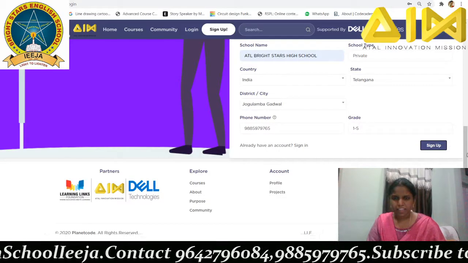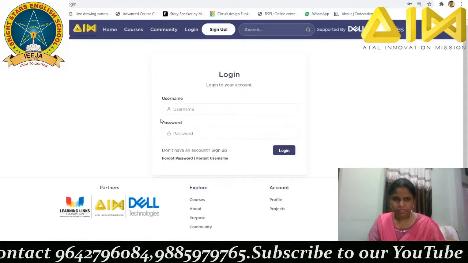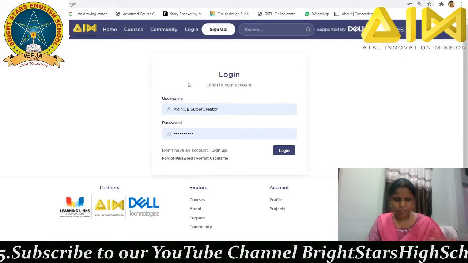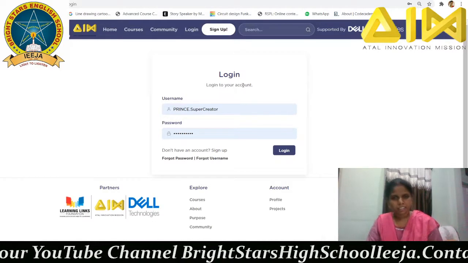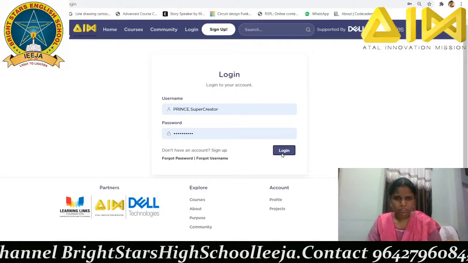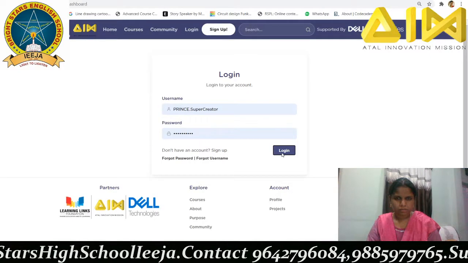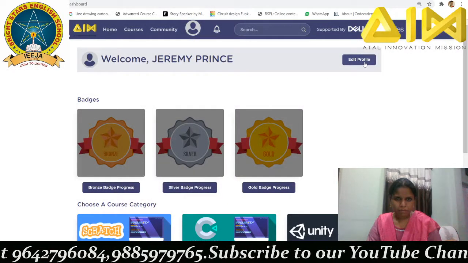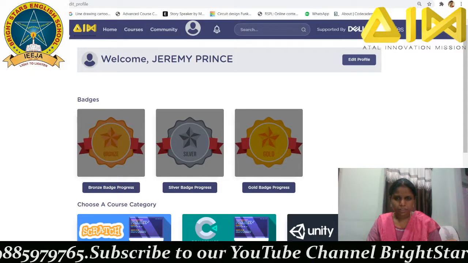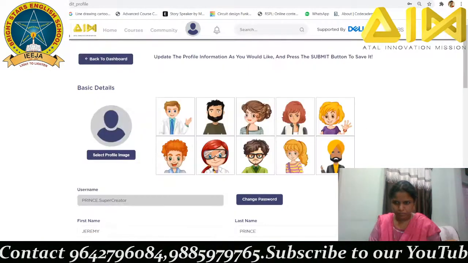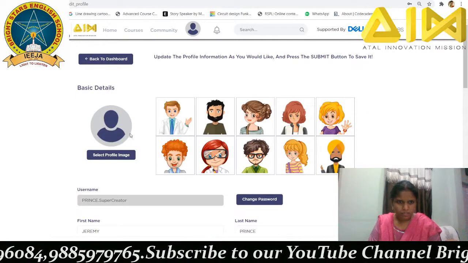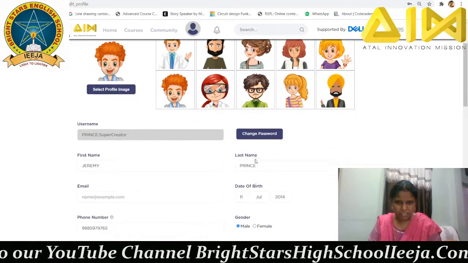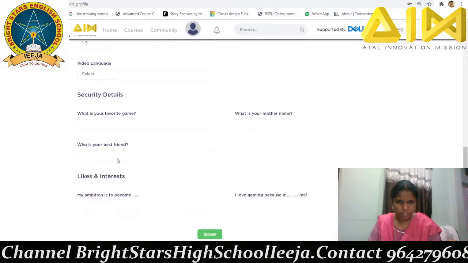Okay, so after signing up, the screen will appear like this, and then you can log into your account. We have to edit our profile, so some details which we couldn't complete can be done again. We can select a profile image, and then we can change the password, phone number, whatever details we want.